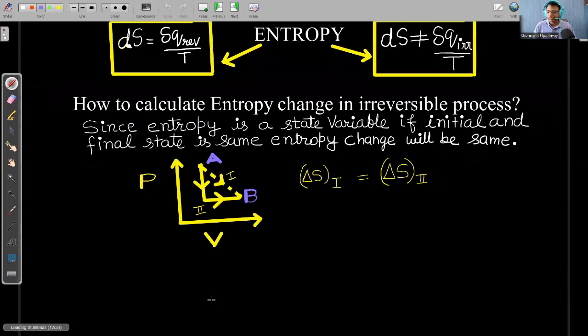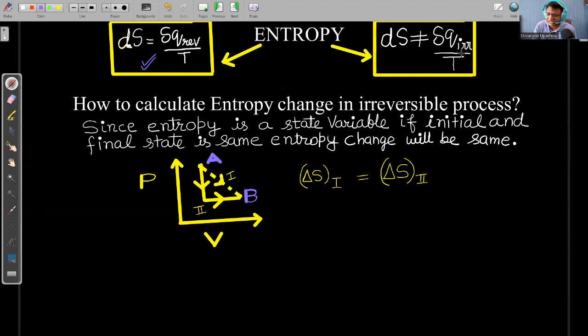Okay, so till now we have discussed the relation between internal energy and enthalpy. Now we are going to discuss an important topic, entropy. When we are discussing entropy, there is a common confusion, right? Entropy is derived from the Carnot cycle. Since it is derived from the Carnot cycle, from there we got the formula that entropy is a state variable. So change in entropy is equal to dq reversible upon T. This formula we have derived from the Carnot cycle. This is not valid: ds is not equal to dq irreversible.